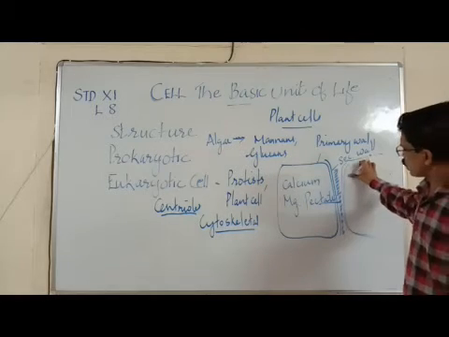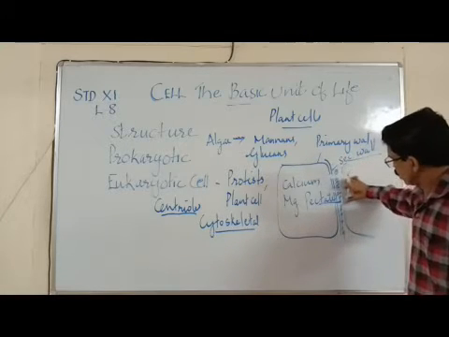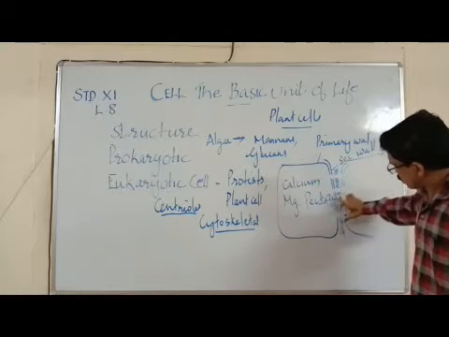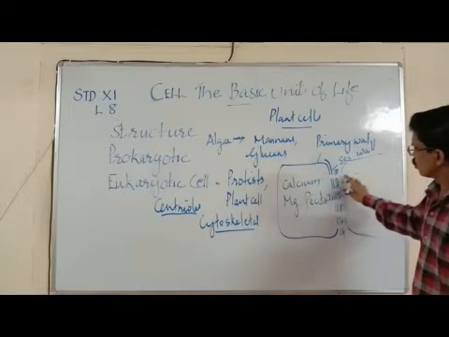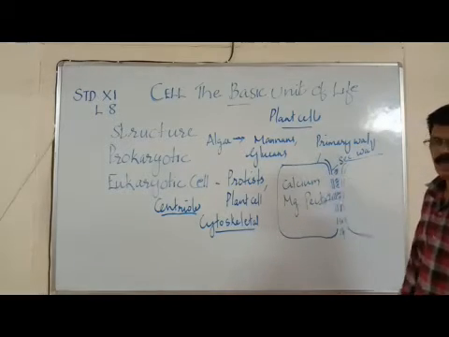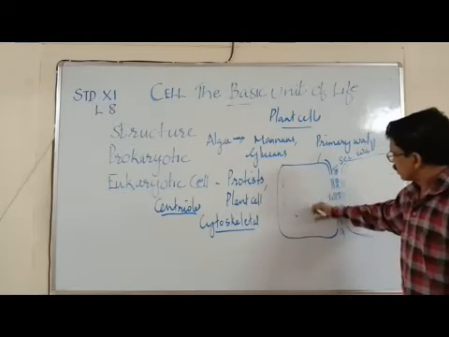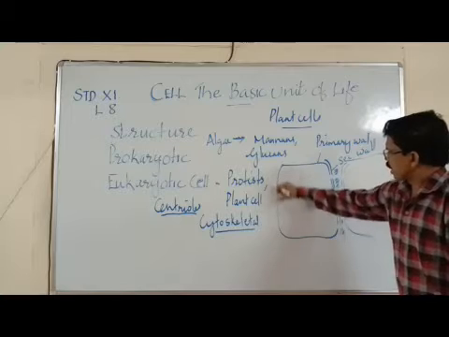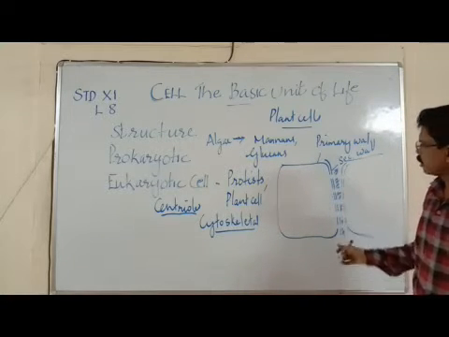One of the most important features of plant cell walls is the presence of pits. Pits are connections between two adjacent cells. We call these pits plasmodesmata because the cytoplasm from one cell continues with the other cell through these plasmodesmata.